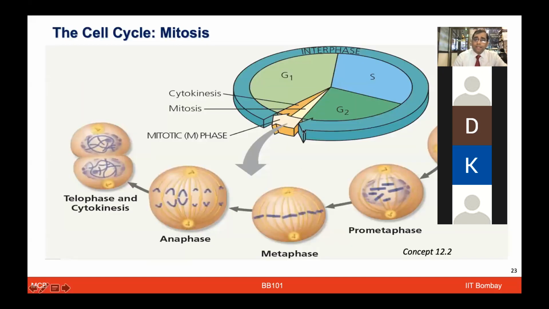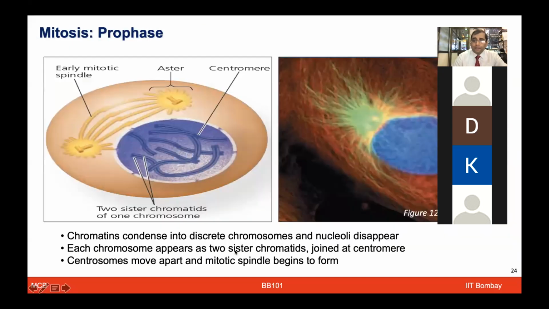So in mitosis, which we are going to talk about now, we have looked at interphase, from G1, S and G2 phase. And now we are going to talk about the smaller part, which is the mitotic phase, which has prophase, prometaphase, metaphase, anaphase, telophase, and cytokinesis. Some of these concepts or at least names would be familiar to some of you who have studied biology at high school level. For some of you it may not be clear, but we will discuss it here again.